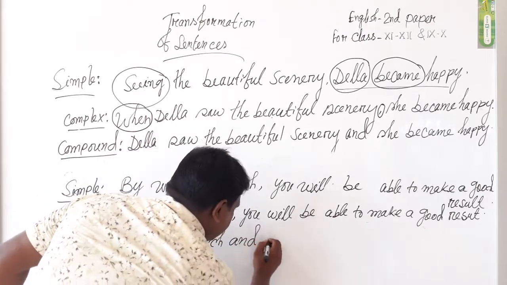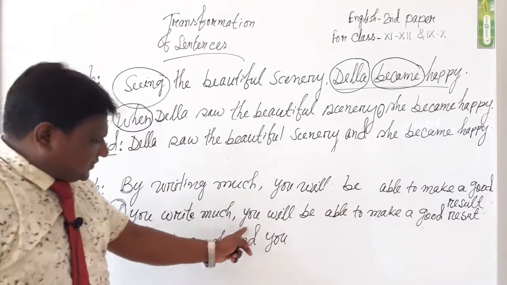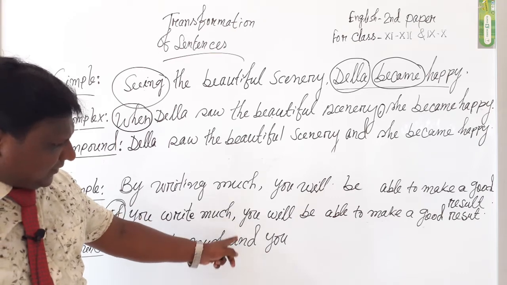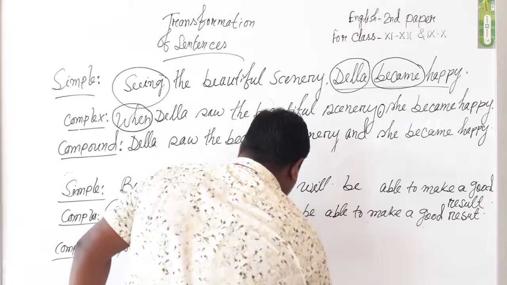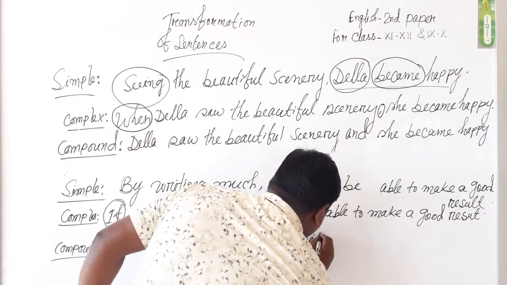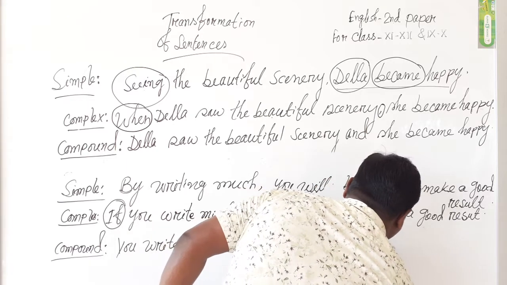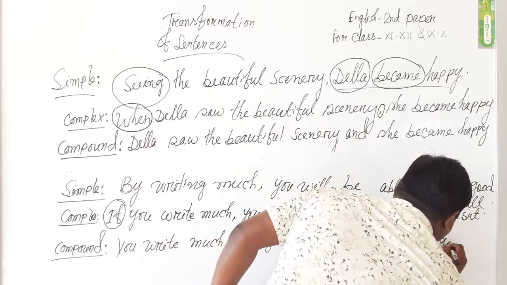You write much, and you will be able to make a good result. In a compound sentence we just add and instead of the comma.